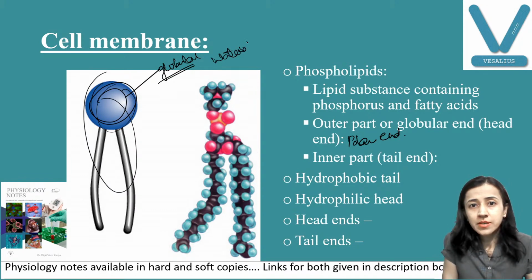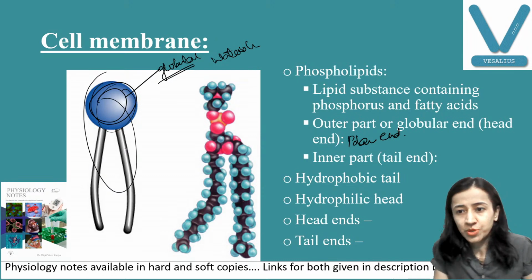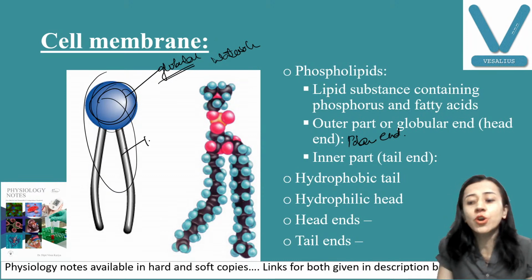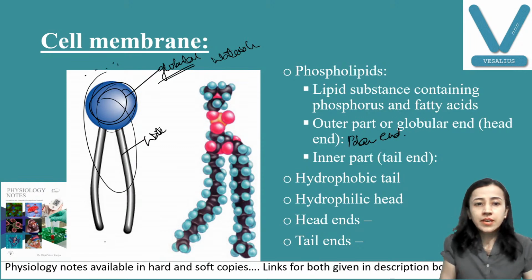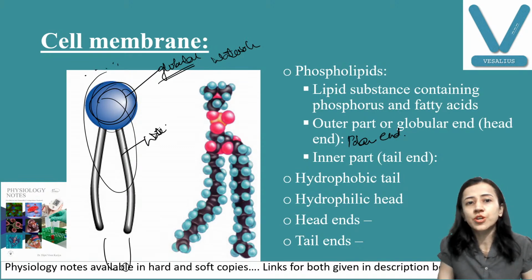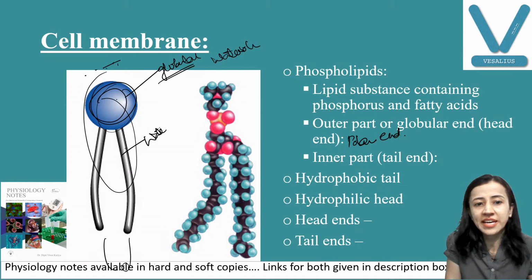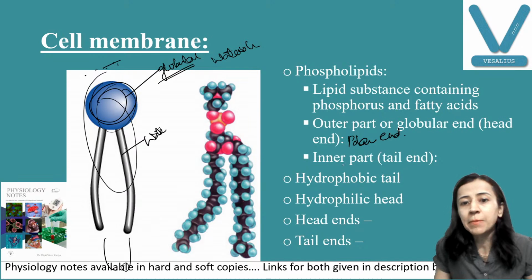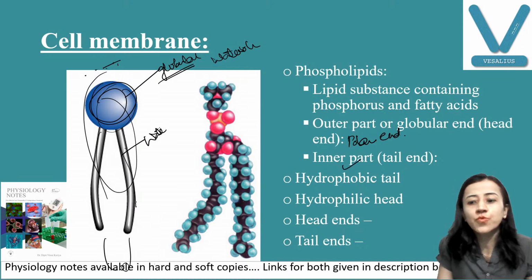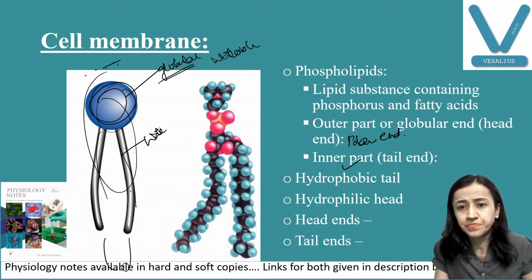And the inner part is lipid soluble, or water insoluble, you can say. Outside is water, and inside, intracellular fluid is also water, so the water soluble part remains outside and inside, in the lipid bilayer. And the tail part is here, this one, this is water insoluble.